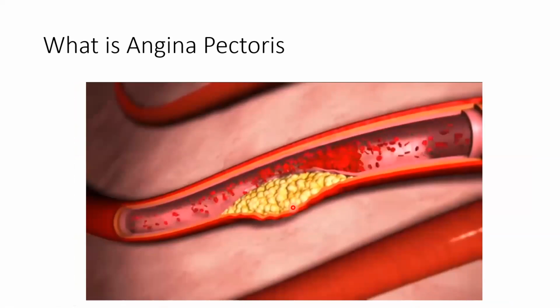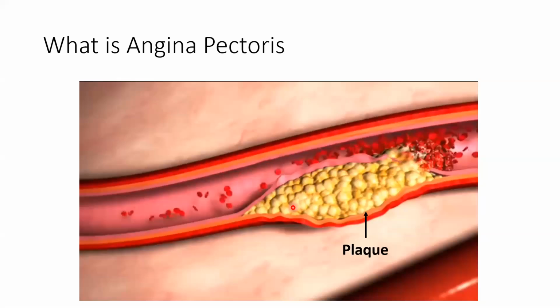This platelet and cholesterol deposition around the injury is called plaque. We know that, right? And plaque is actually blocking the blood flow in the coronary artery. So now you can see how the RBCs are not able to go through the coronary artery and not able to reach the heart wall.